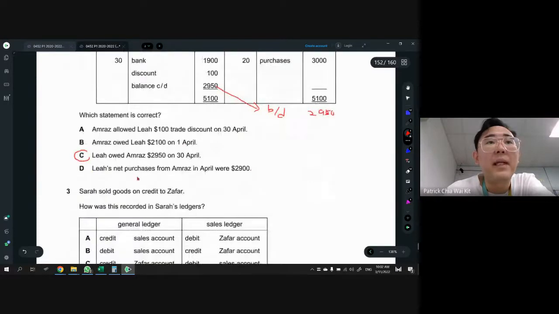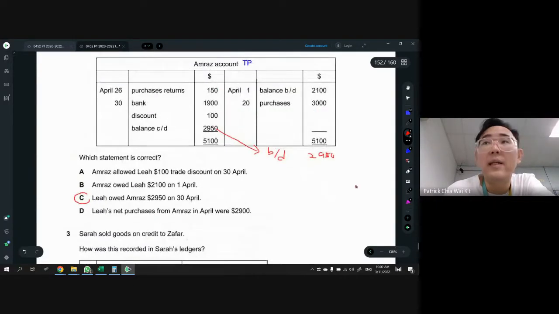Okay, and net purchases is calculated by using purchases minus purchases return. That is net purchases. Purchases minus purchase return. So in this case, it should be 3,000 minus 150. It should be 2,850, not 2,900. So that's why answer D is out.